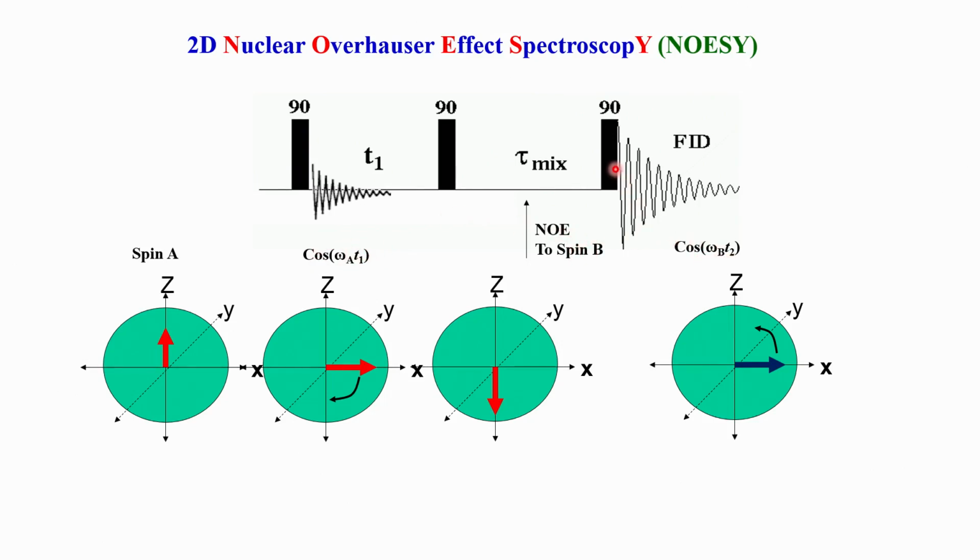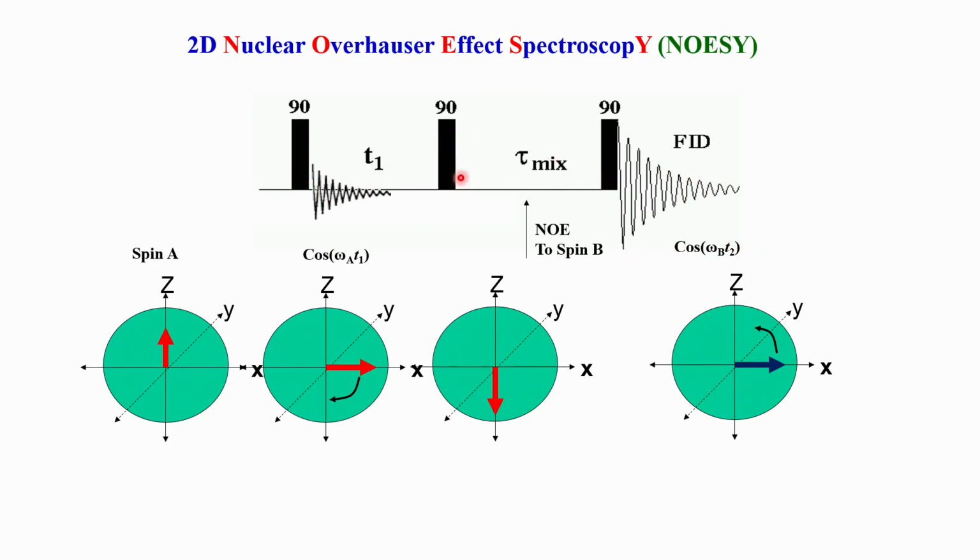Now, when B is excited, it starts evolving like any other spin, and that is captured physically, and that is called the FID, free induction decay, during this period. This is called the T2 period, a second time evolution period which is shown here. So, that is cosine omega B into T2. Therefore, omega A into T1 is multiplied with omega B into T2, and that is the combined FID that we will get in a 2D NOE experiment.